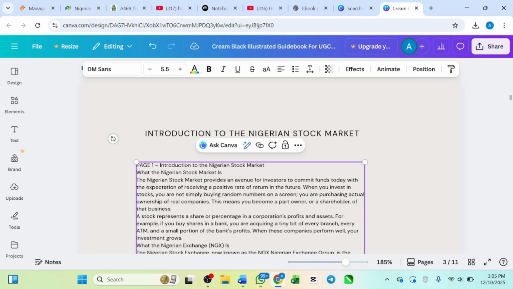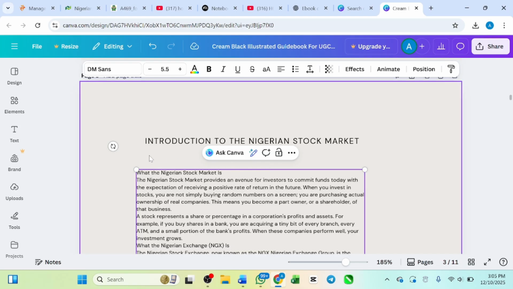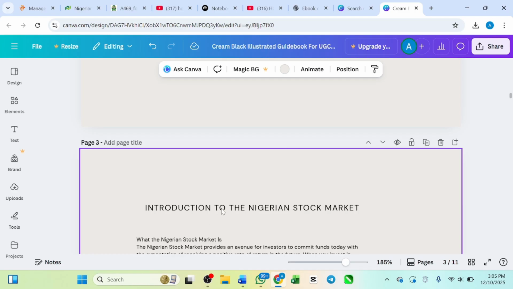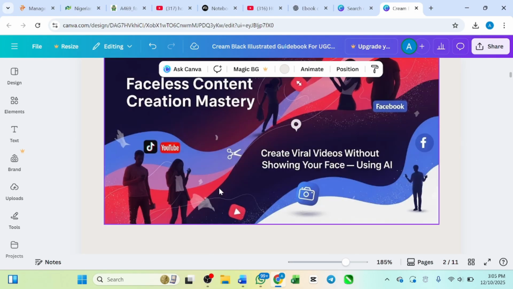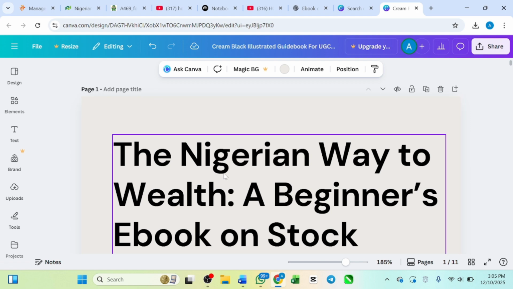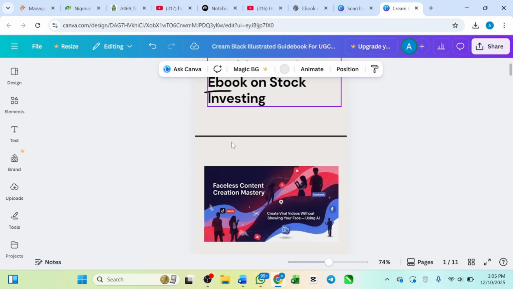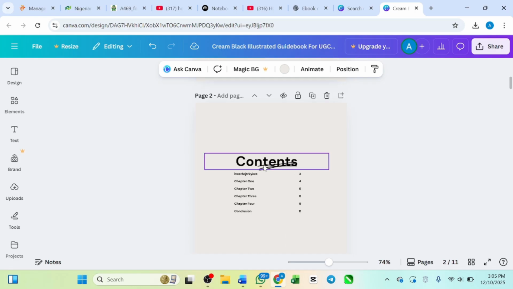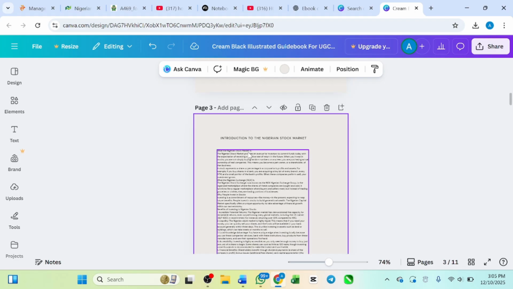If I paste it, then I need to delete this one here, because this one is the heading. I'm not supposed to copy it from NotebookLM. So introduction, which is page one. You can change the page title from here. Let me zoom it very well. This is the topic. I added my image and then the content. That is the table of contents, and then the page introduction.